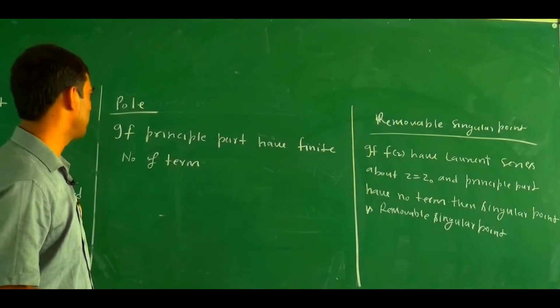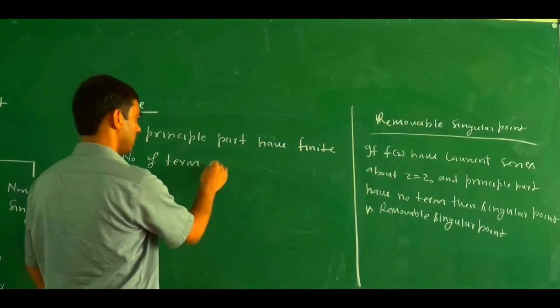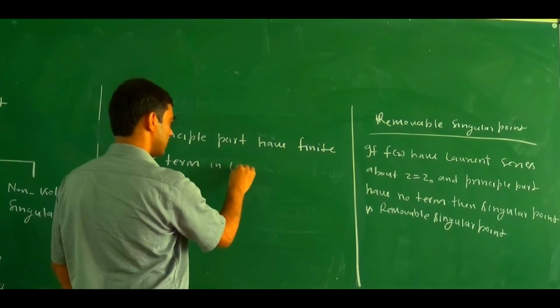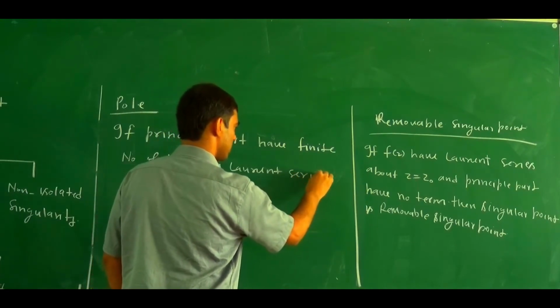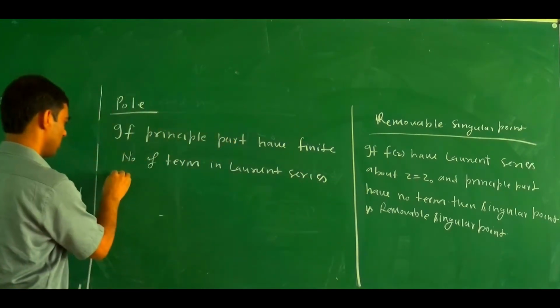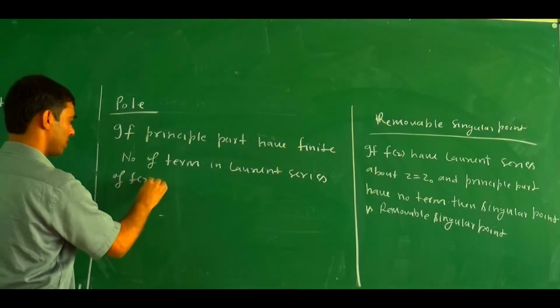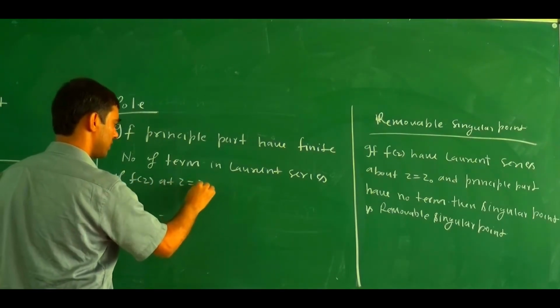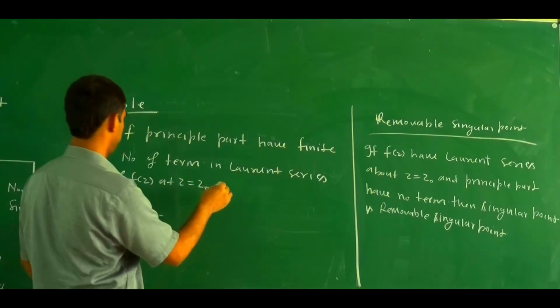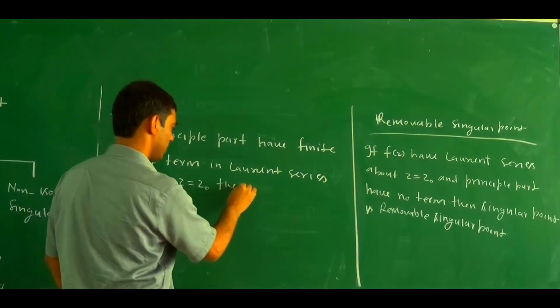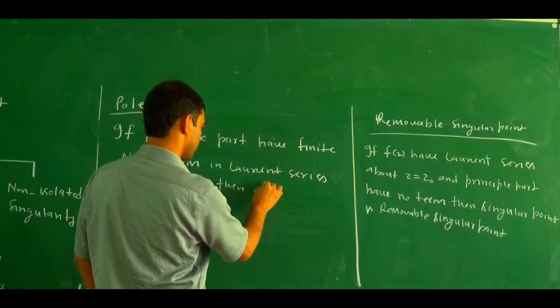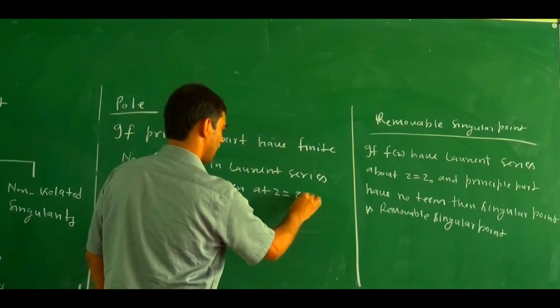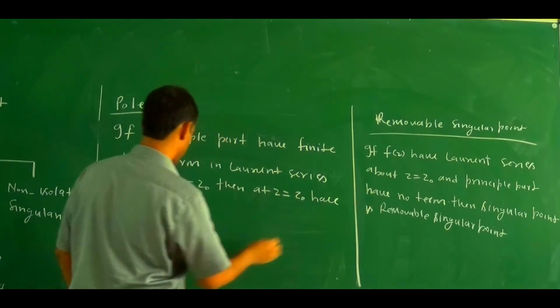If the principal part has a finite number of terms in the Laurent series of f(z) at z equals z0, then f(z) at z equals z0 has a pole.